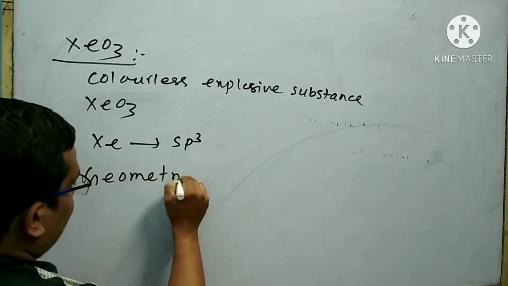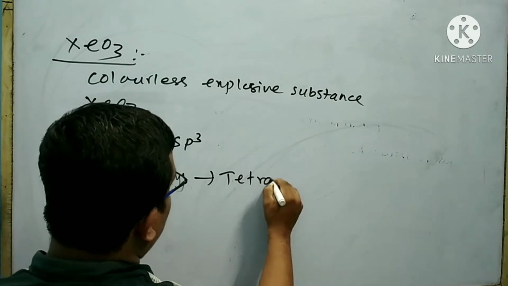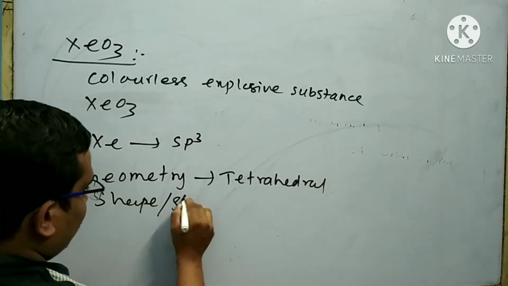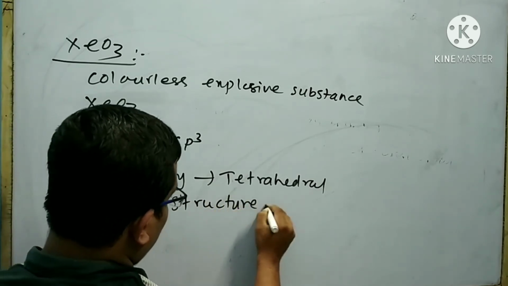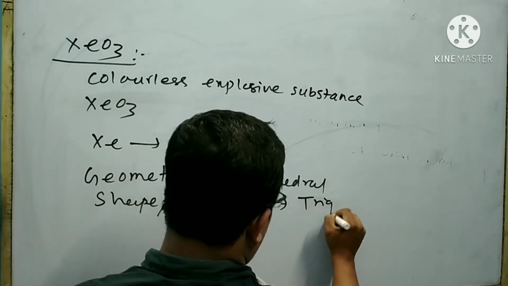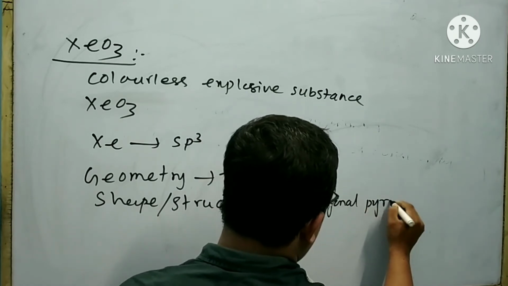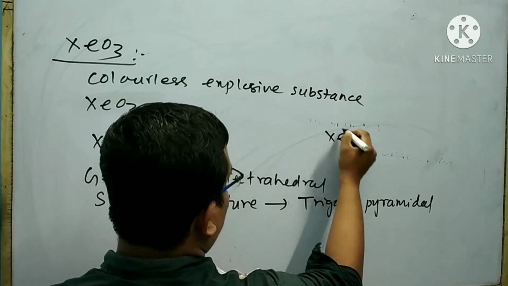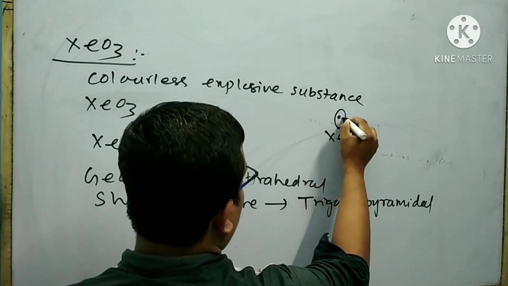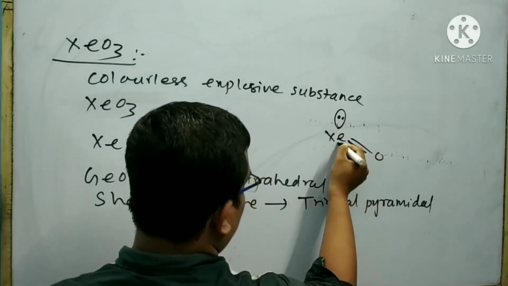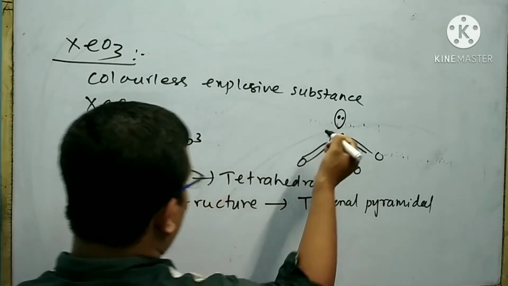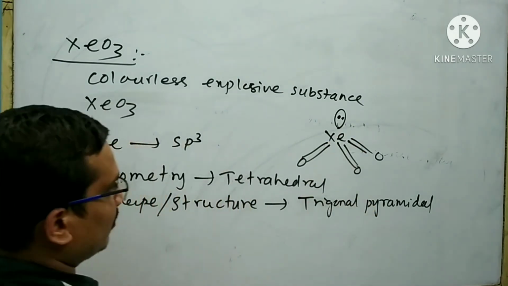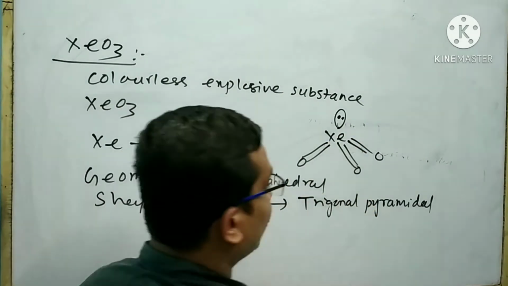Geometry is tetrahedral. Shape or structure is trigonal pyramidal. This is your tetrahedral geometry. This is your lone pair.